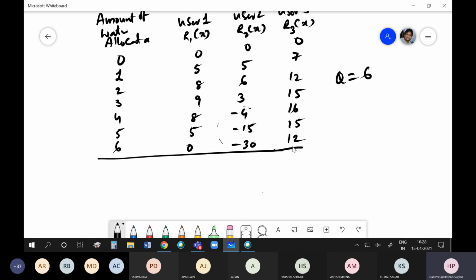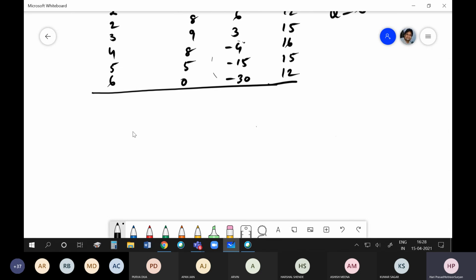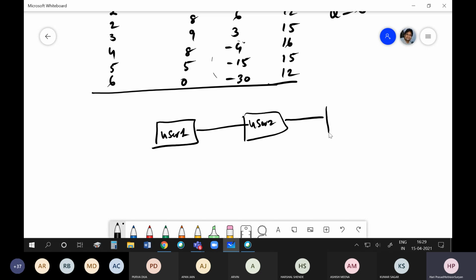You can solve this by dynamic programming. What we do here is divide this into 3 distinct stages. Let us say user 1, user 2, and user 3.